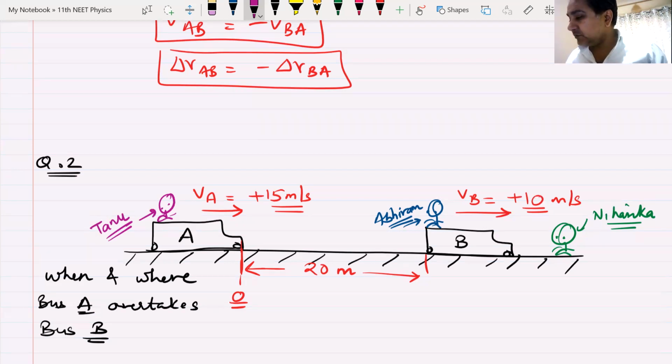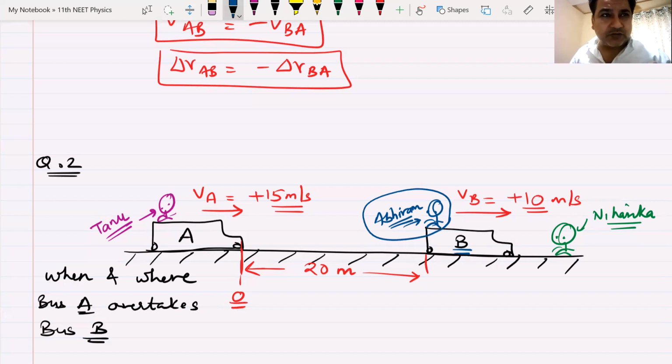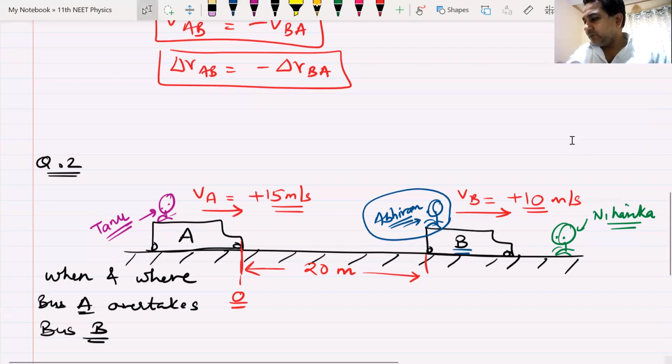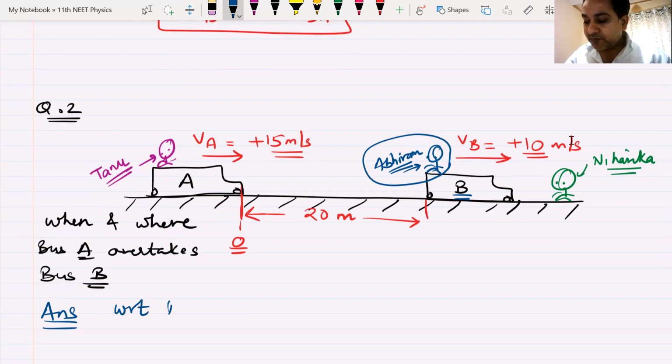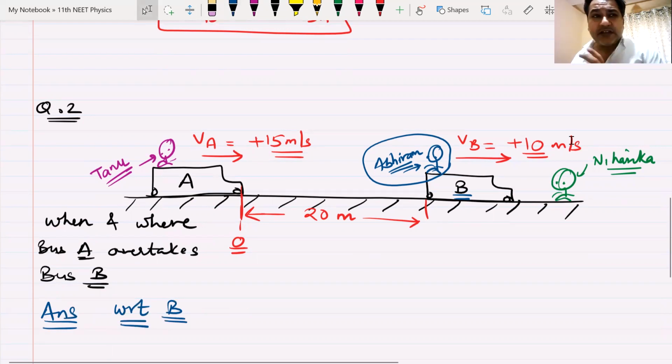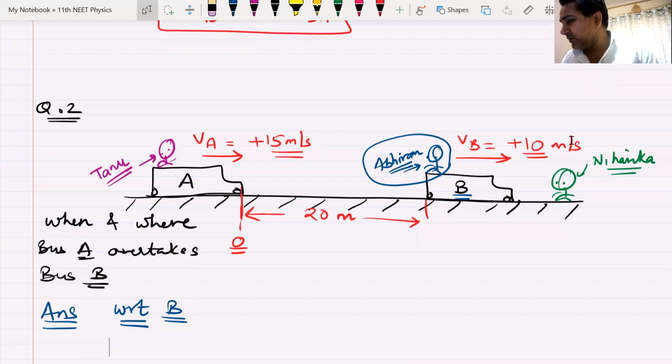In this case, I'm going to become Abhiram and solve this question with respect to bus B. That doesn't mean that the way Niharika solves this question, sitting on the road or on a bench, or Tanu solves it from bus A, is wrong. It will be right as well if you have the right approach.